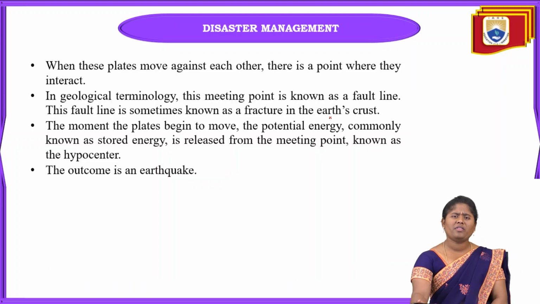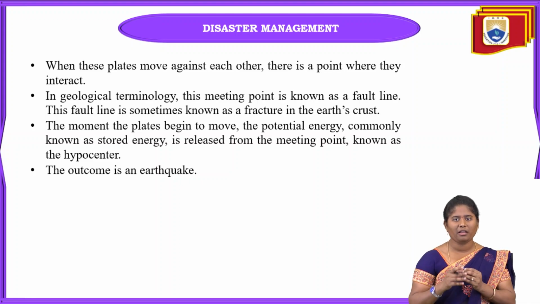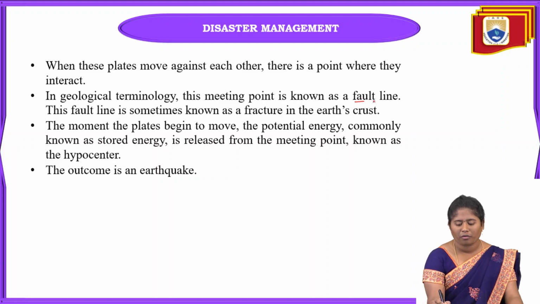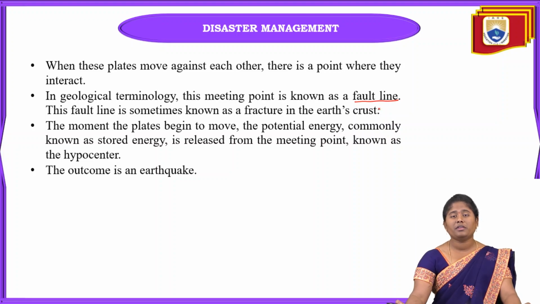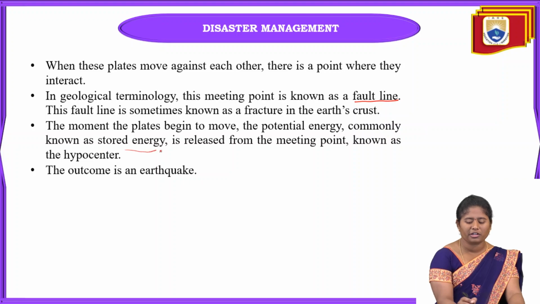And next, when these plates move against one another, there will be a point of interaction. The interaction between two tectonic plates, the line of interaction between them, is called the fault line. This fault line is also sometimes known as a fracture in the earth surface. When the tectonic plates move, there will be a release of potential energy, also called stored energy.